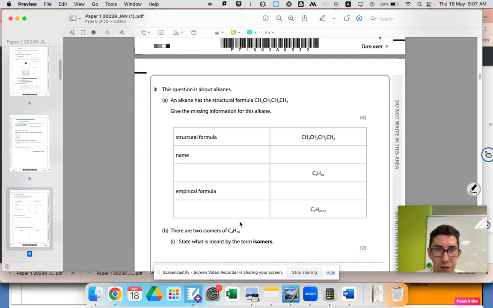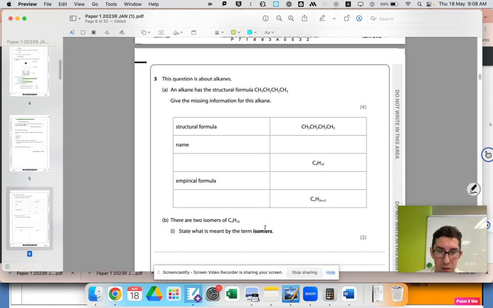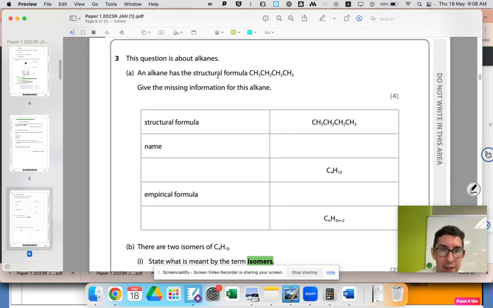Question three is about alkanes. Awesome, organics is great. Okay, so have a read of the question. It talks about isomers, but first you've got to fill in this table. Pause the video. Okay, let's get into it. So this question is about alkanes. An alkane has the structural formula CH3 and so on. Give the missing information for this alkane.